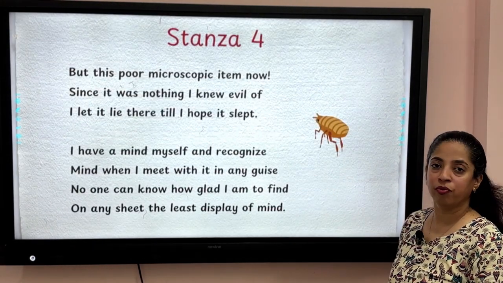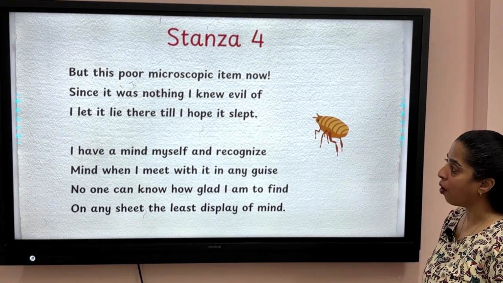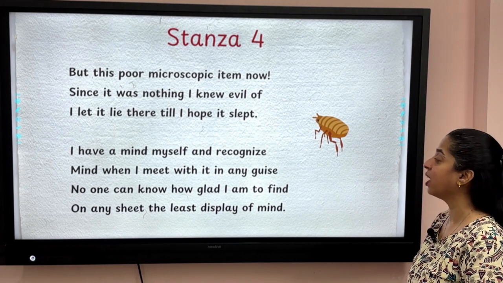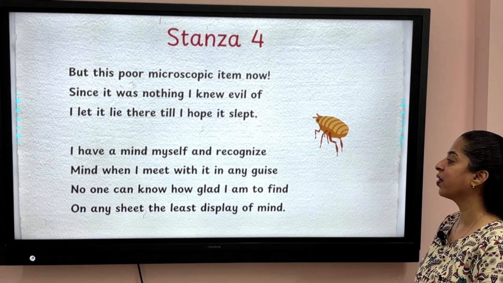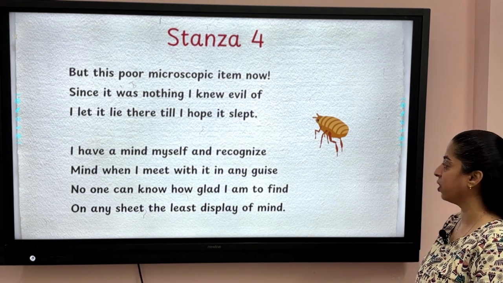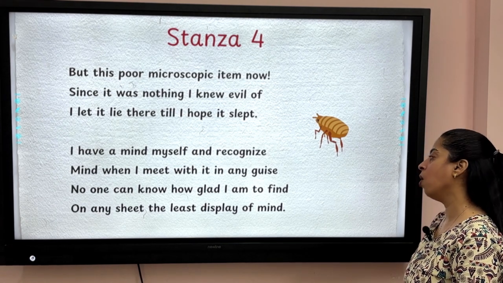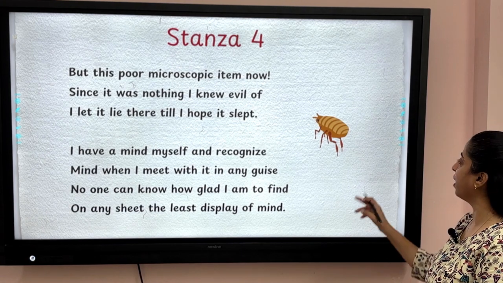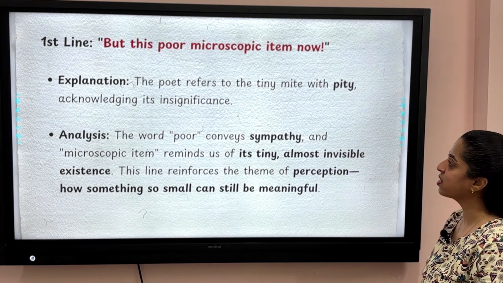Let's move on to the fourth stanza. But this poor microscopic item now, since it was nothing I knew evil of, I let it lie there till I hope it slept. I have a mind myself and recognize mind when I meet with it in any guise. No one can know how glad I am to find on any sheet the least display of mind. Amazing stanza, right? Let's see the first line.